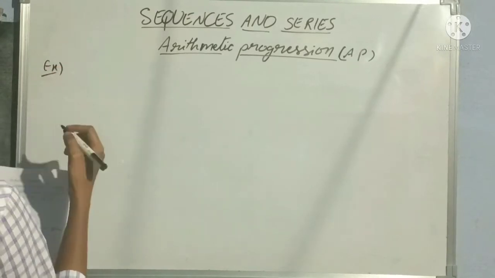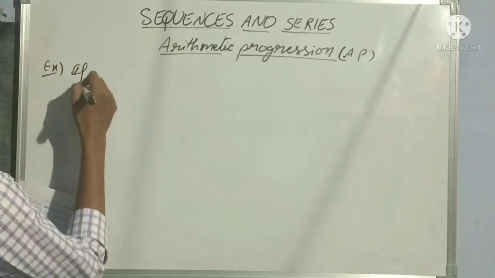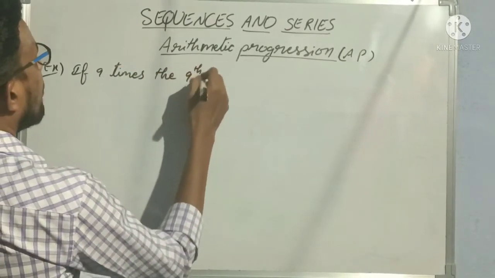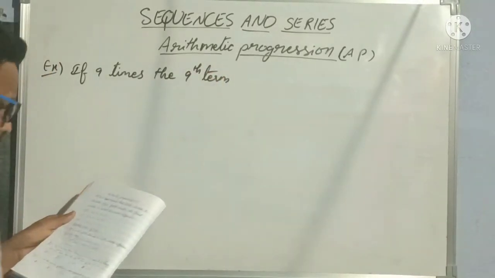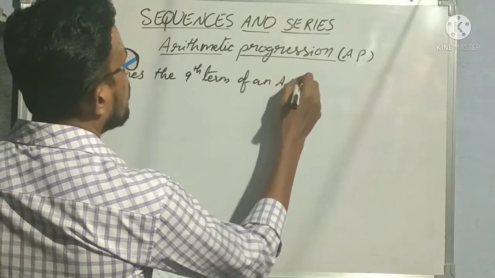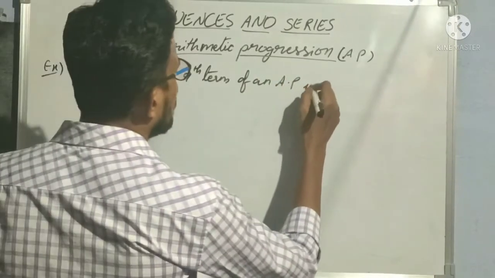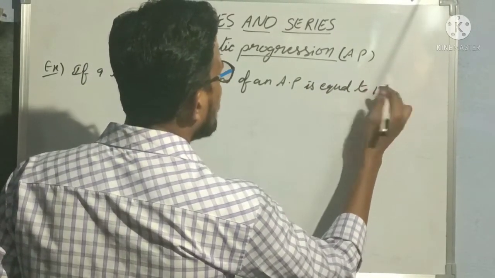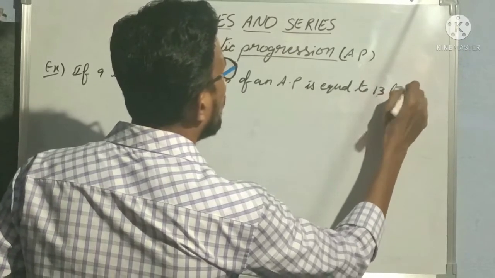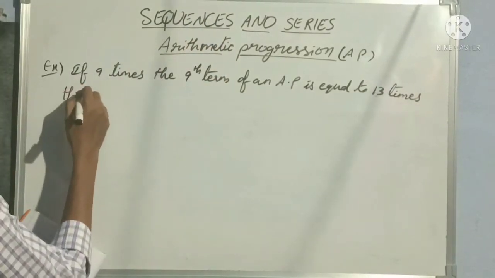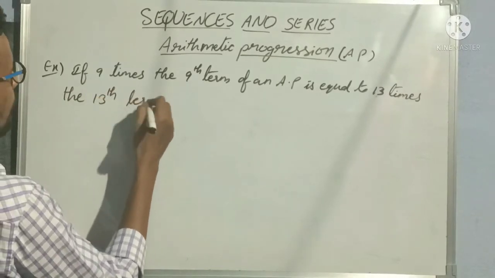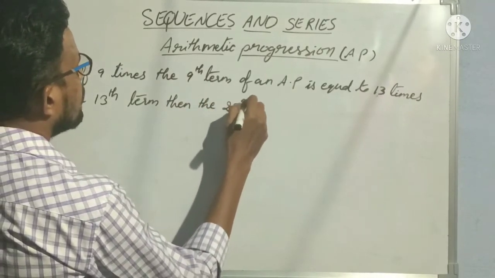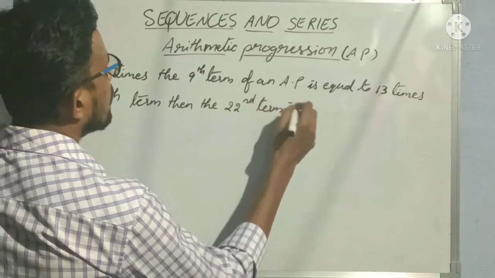Example 1. If 9 times the 9th term of an AP, so here he is directly saying that this is an arithmetic progression, is equal to 13 times the 13th term, then the 22nd term is dash.